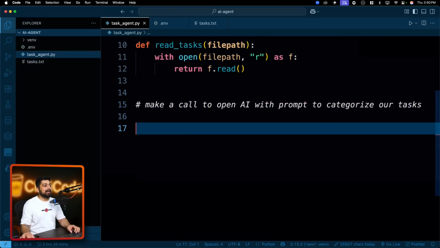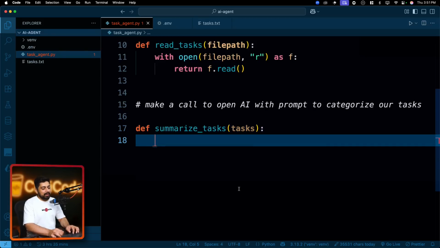And you might be thinking making an API call is really a big deal. It is not. You just have to send a prompt. So what we can do? Let's create a method for this. We will call this summarize tasks. You will give me all the tasks, just like that.